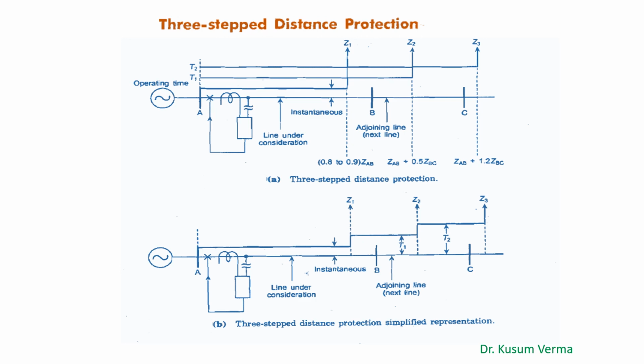So if you look at this figure, this relay which is shown here is a distance relay, and this relay is having three zones of protection written as Z1, Z2 and Z3. So in the three-stepped distance protection, the relay is set to protect the line in three steps with suitable time delay between each step for backup.